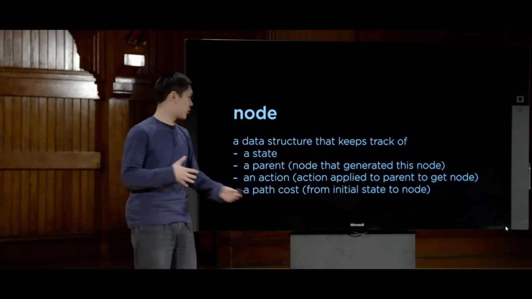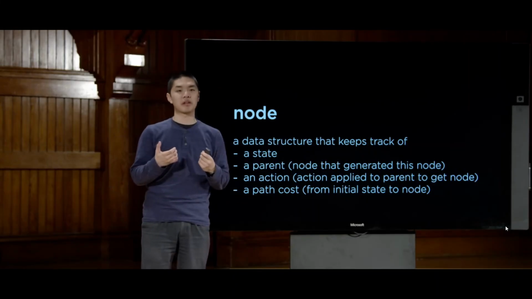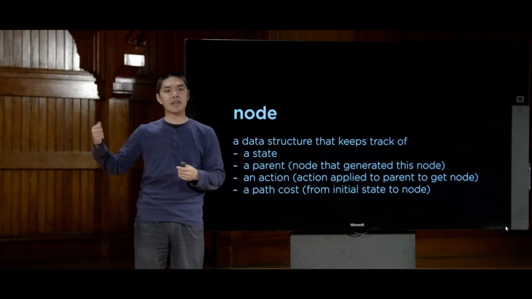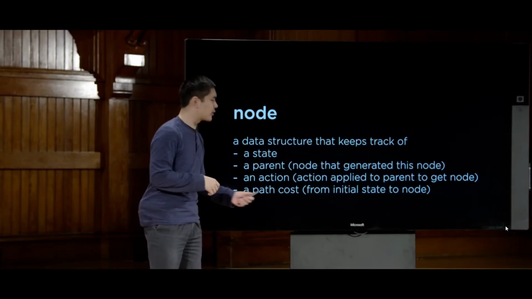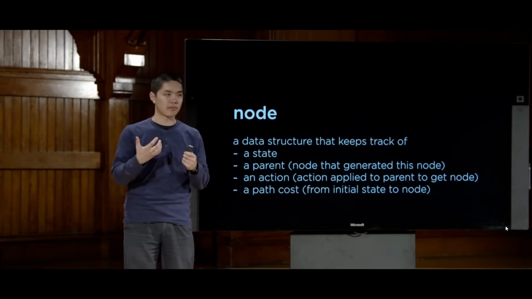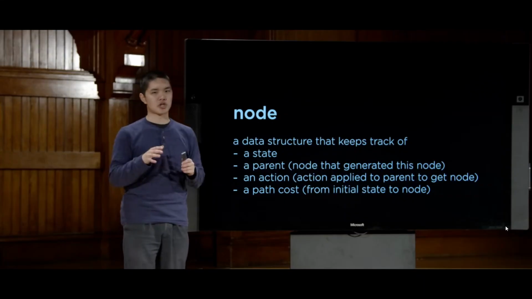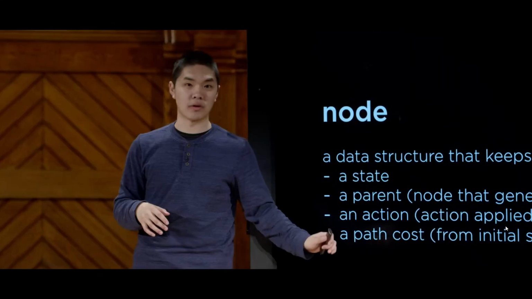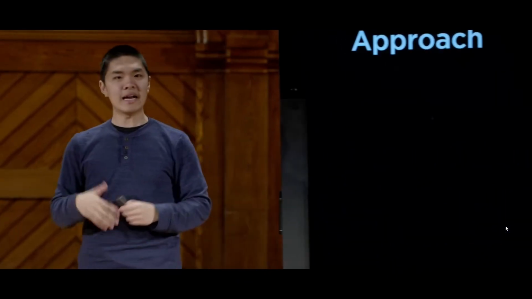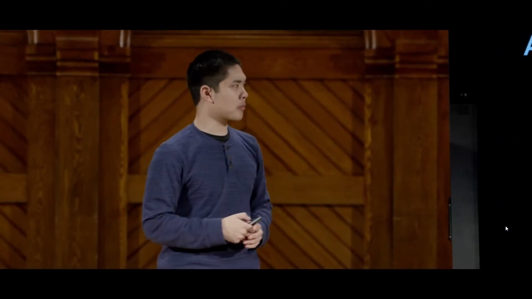In other words, it's going to keep track of the number that represents how long it took to get from the initial state to the state that we currently happen to be at. And we'll see why this is relevant as we start to talk about some of the optimizations that we can make in terms of these search problems more generally. So this is the data structure that we're going to use in order to solve the problem. And now let's talk about the approach. How might we actually begin to solve the problem?